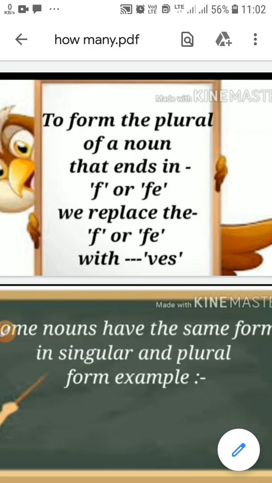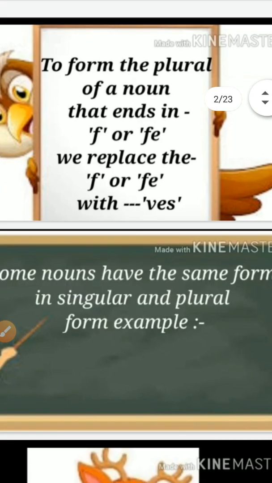So we will not drop y here and we will only add s. Whereas if you are writing baby, the second last sound is a consonant sound, so we will drop y and add ies.